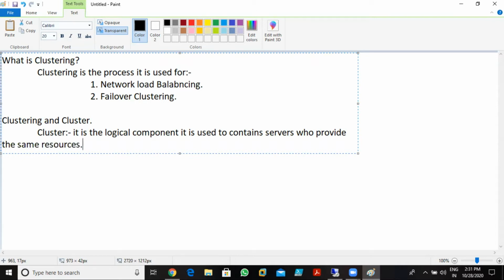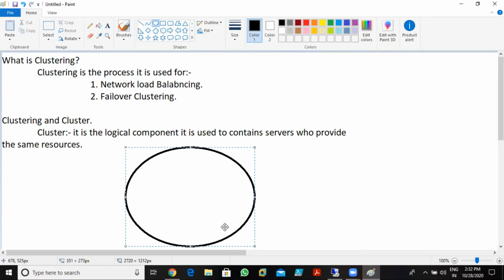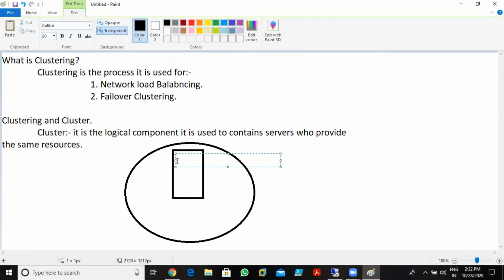Now, we'll take an example. Imagine that I have a company. And we have one server, a web server. This is server one, and we can call it the web server. Web server is what? Through a web server we can host websites.